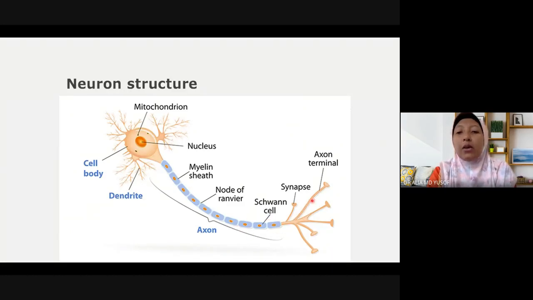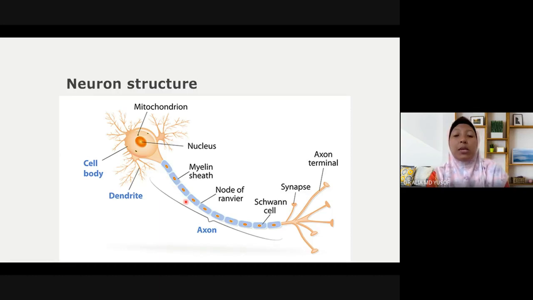And at the end of the axon, there are button-like structures called the synapse, or the axon button or axon terminal. These are also called terminal dendrites. Some neurons have myelinated axon. Some neurons have unmyelinated axon.